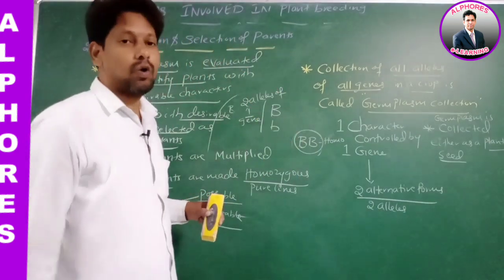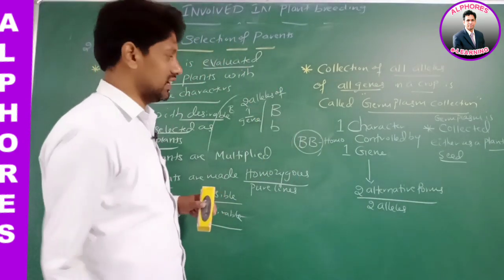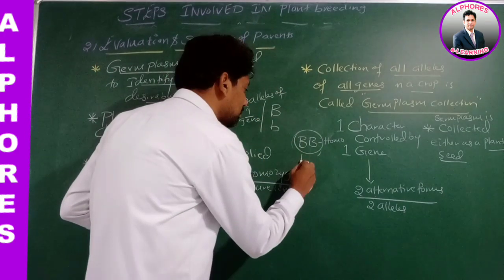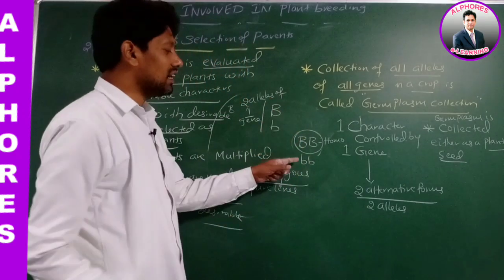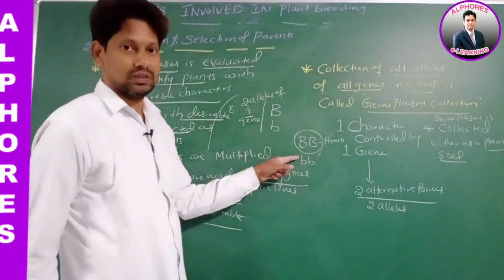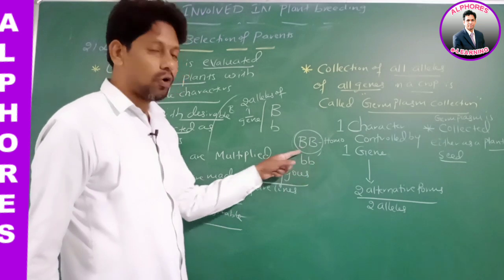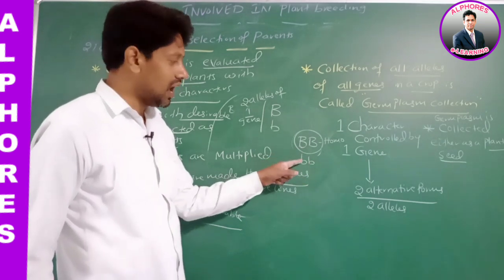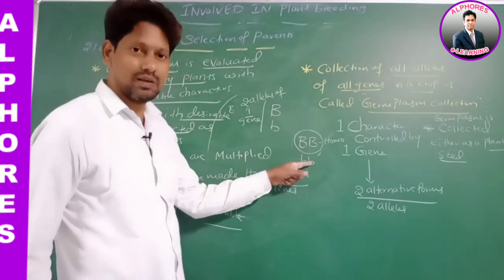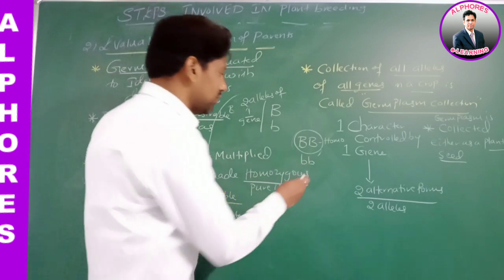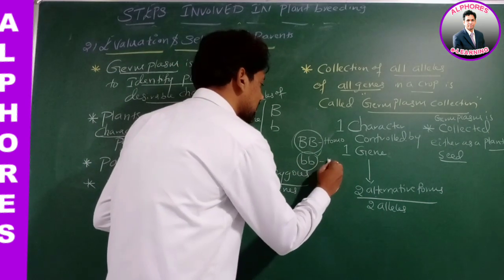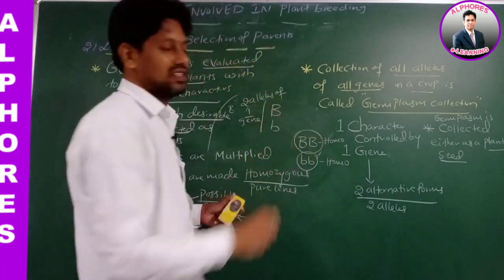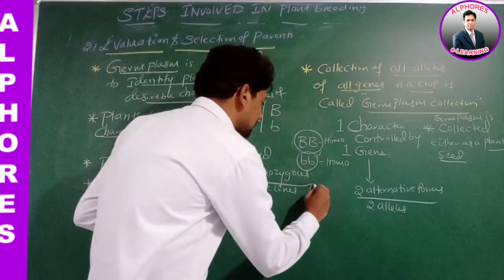It becomes homozygous. Now small b. Here how many alleles are there? Two alleles. Two alleles of how many genes? One gene. Are they same or different? They are same, small b. Therefore, this is homozygous or heterozygous? This is homozygous.